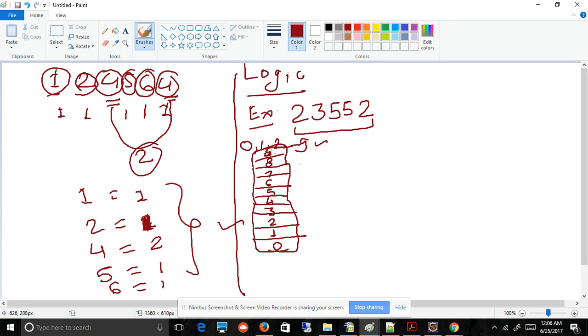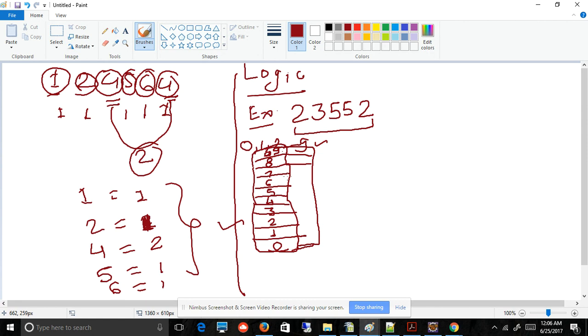I'm writing it here. These are the digits, and corresponding to each of them, I will put the number of occurrences.